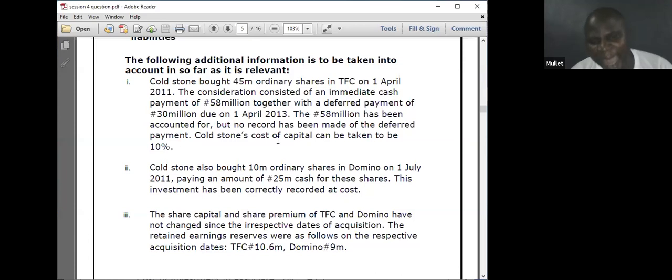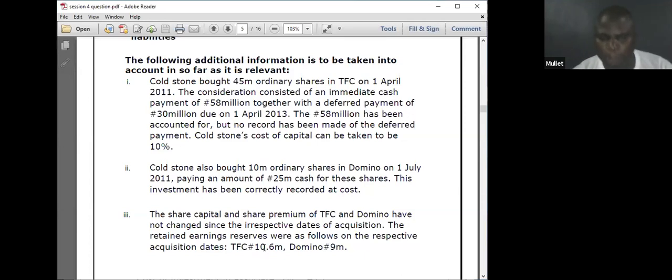The retained earnings and reserves are given on the respective acquisition dates. For TFC, retained earnings at date of acquisition, 10.6. For Domino, 9 million. But let us take that of the TFC first. I'll pick it when I'm doing my net assets at the date of acquisition.